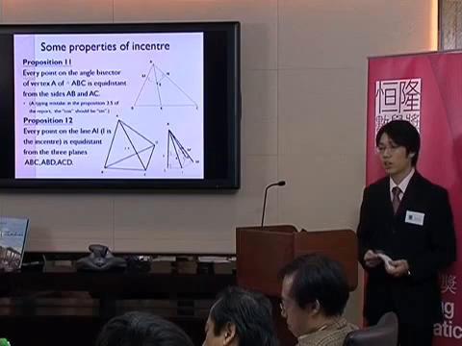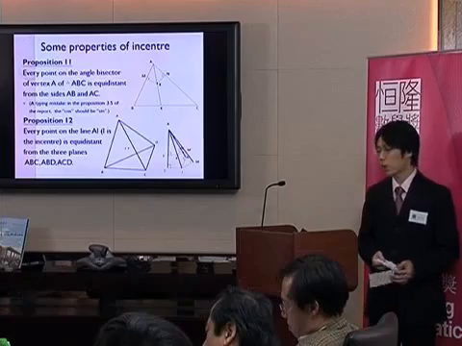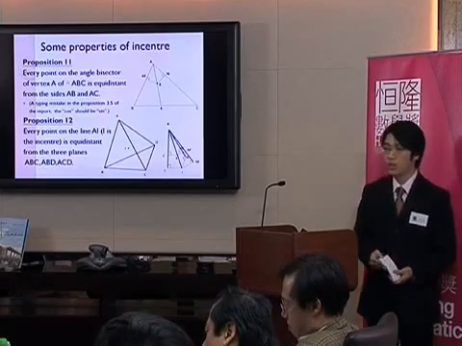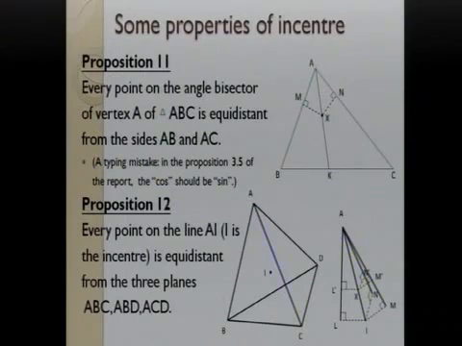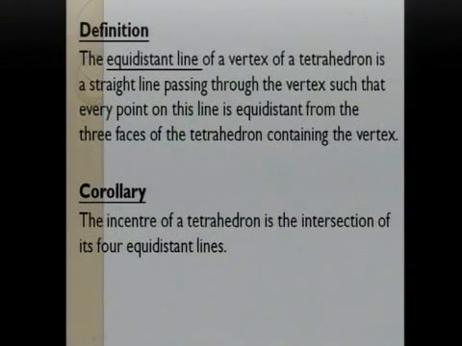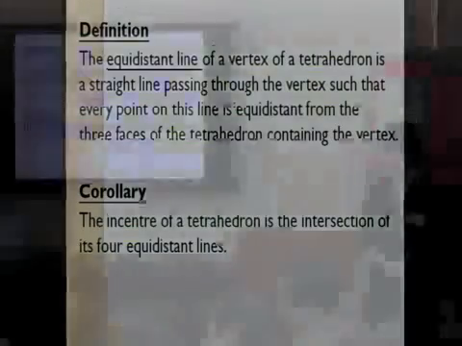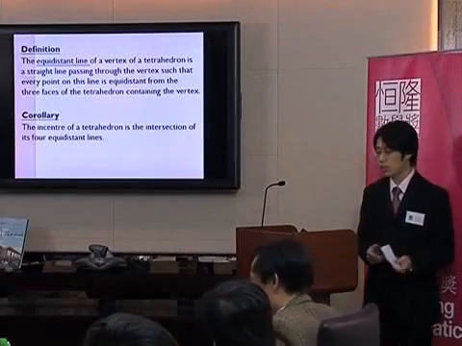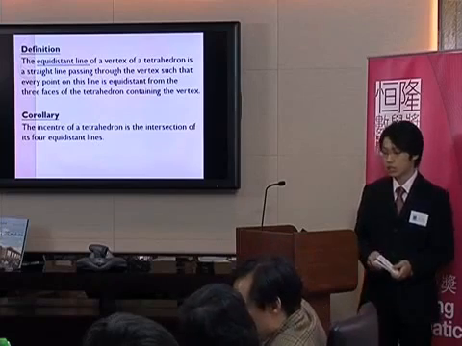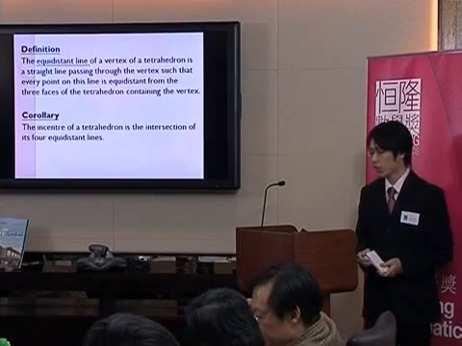And then, for the incenter, we know that the incenter of a triangle is actually the intersection of its three angle bisectors. But angles are not well defined for a tetrahedron. We then observe that an angle bisector for a vertex of a triangle is actually a line equidistant from two of its edges. And we find that every point on the line passing through the vertex and the incenter of a tetrahedron is also equidistant from three of its planes. So we define the equidistant line of a vertex of a tetrahedron. And we conclude that the incenter of a tetrahedron is actually the intersection of its four equidistant lines.